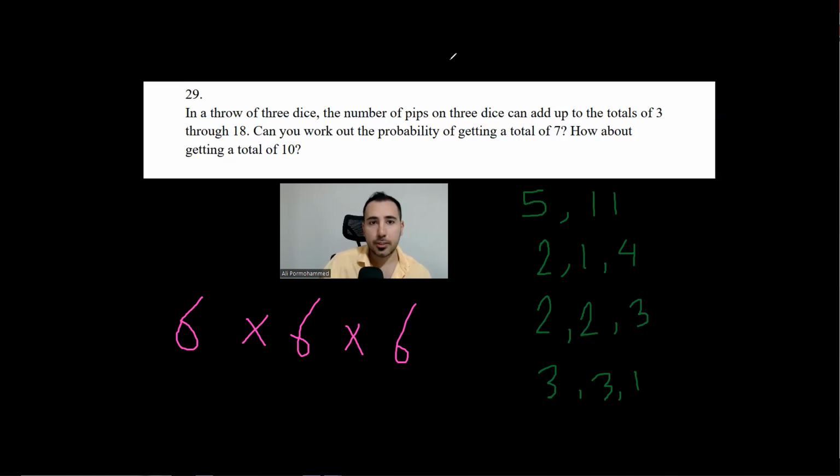Okay. So, and then, well, when we say 5, 1, 1, well, it could also be 1, 5, 1. It could also be 1, 1, 5. Like, so that's 3. Okay, when I write it like this, that's 3 options for this one. So this one will be 3 options. Okay, this one again, this one will be 3. This one will be 3. This one, you could write it yourself. If you're not sure, will be 6.